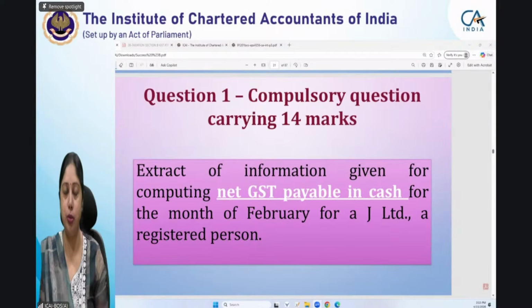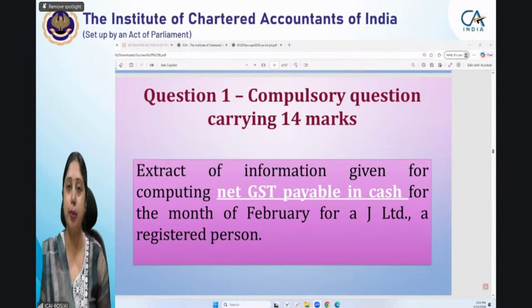All of you also pay attention to it. Suppose you have a particular item which was exempt earlier. Now it is not exempt because that exemption has been withdrawn. That particular supply is given in your question. So you can give two types of reasoning. First, ideally what you should write is that this exemption has been withdrawn.